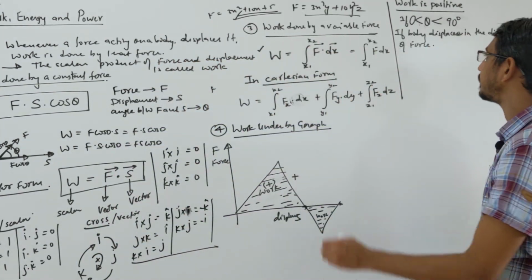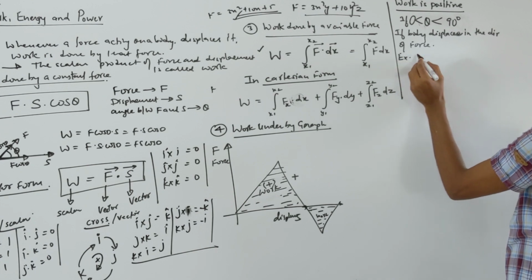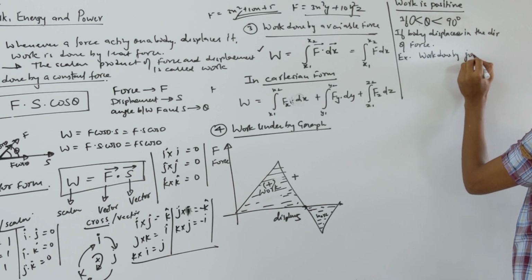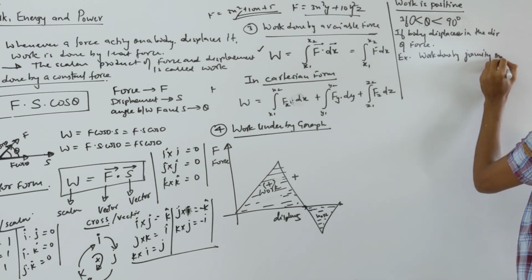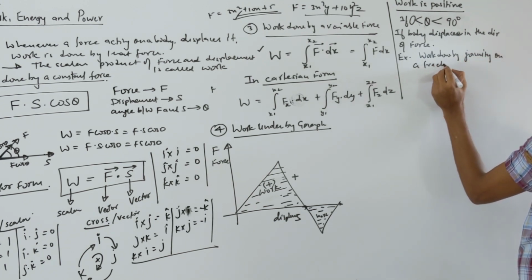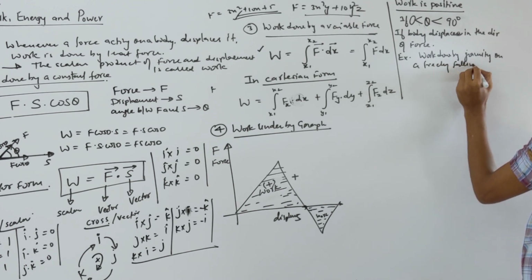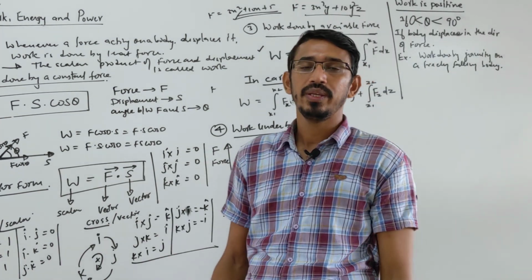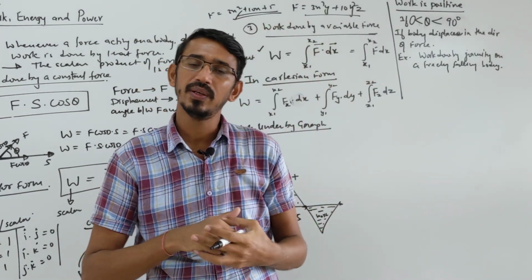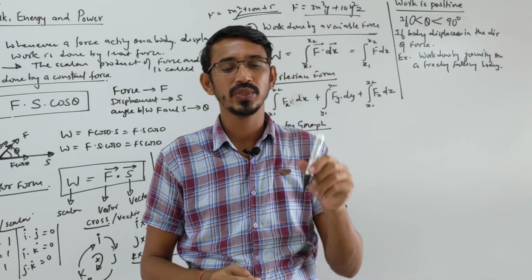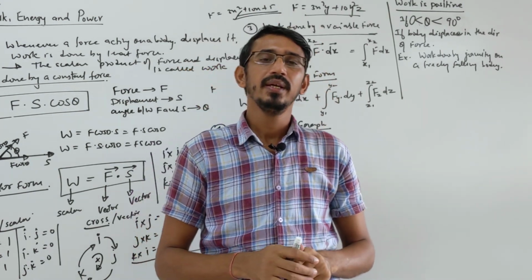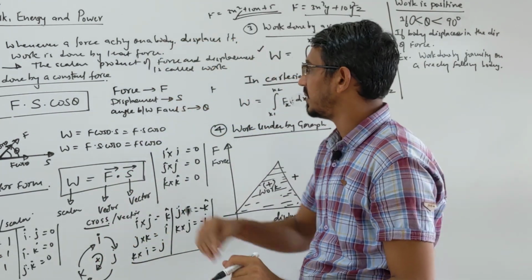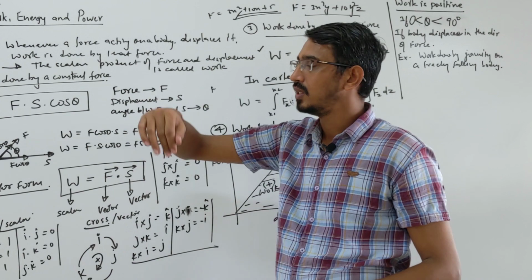So the example is work done by gravity on a freely falling body. When you drop a body, the work done by the gravitational force will be positive, because the gravitational force acts downward toward the center of the earth, and the displacement of the body is also toward the center of the earth. The angle between them is 0 degrees, because they are in the same direction.